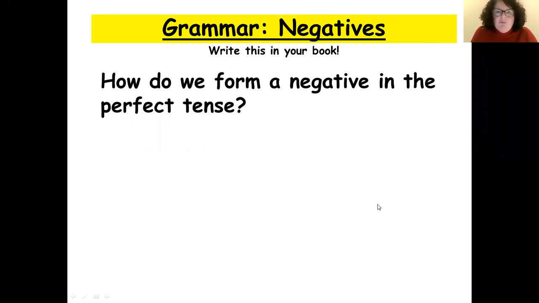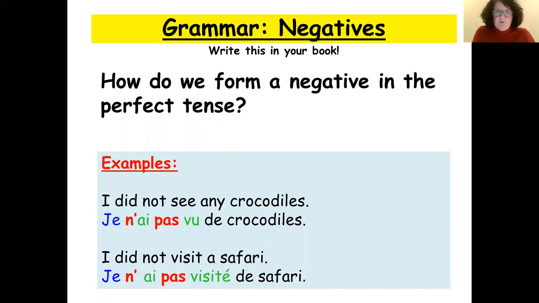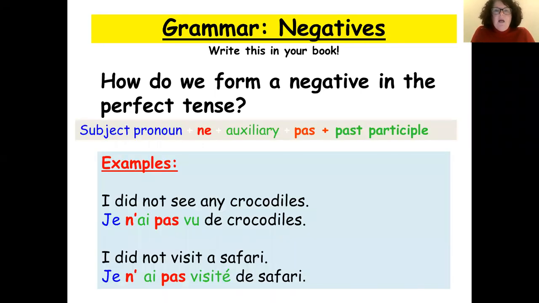Okay, so now, how do we form a negative in the perfect tense? We've looked at the present tense. Now we're going to look at the perfect tense. I want you to write this in your book as well. So our little formula here is our subject again. We have ne and we have pas, but this time the ne is going to go before the auxiliary verb. Okay, what is the auxiliary verb? The auxiliary verb is the first verb in the sentence, which we know is avoir or être. And then at the end, we have our past participle.